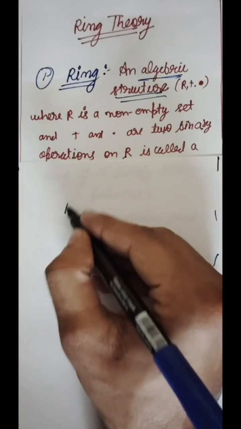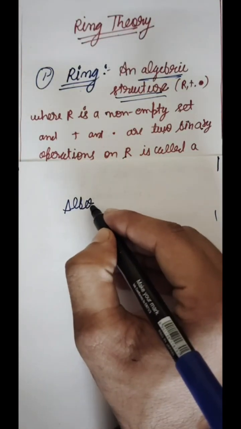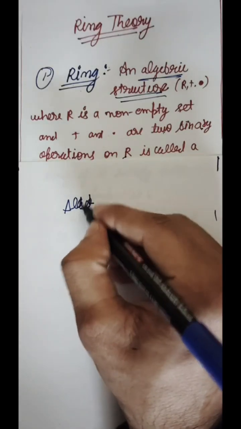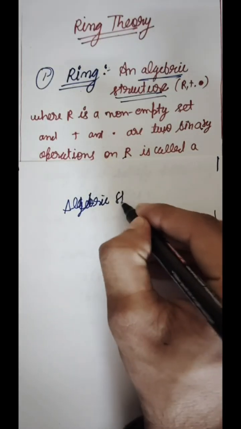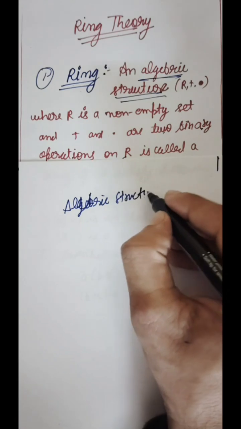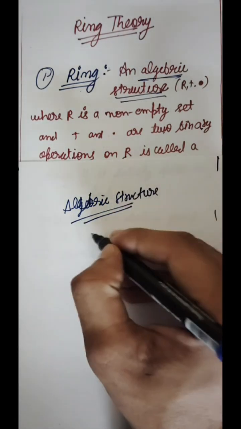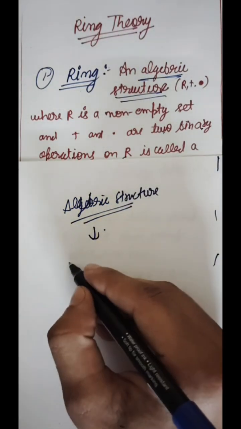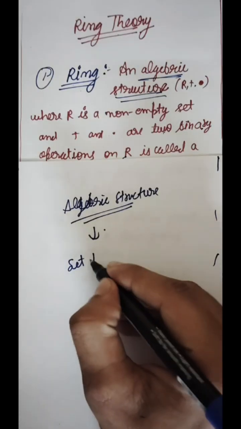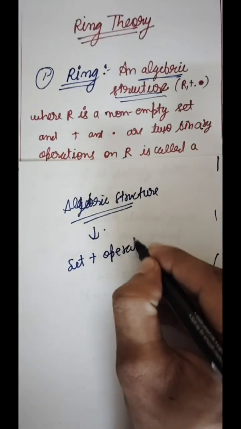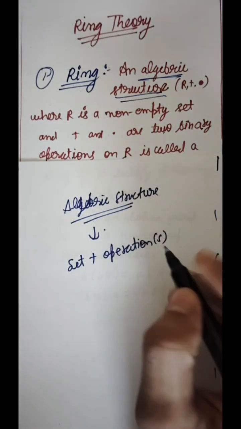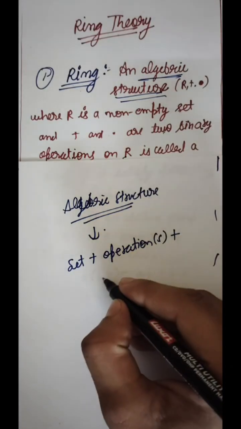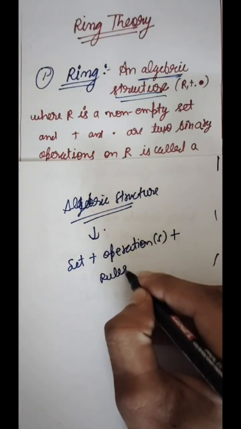So what is an algebraic structure? An algebraic structure is a set plus operation or operations plus rules.